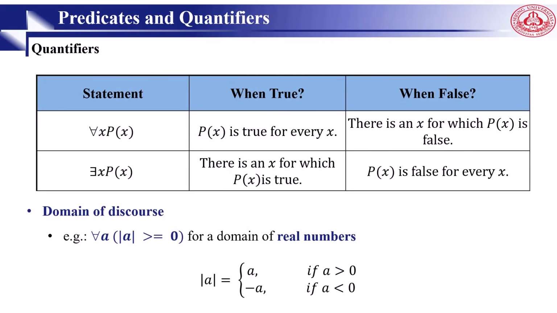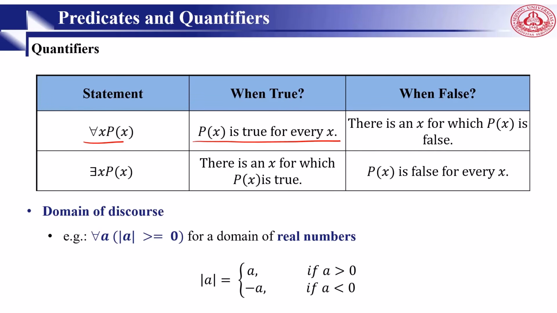So in this table, we can see for all x P(x) is true when P(x) is true for every x, right? For example, all students at Sejong University are present now. So it's applicable to all of them, not even one missing. But we can say there exists at least one student who is absent because of, for example, visa issues.